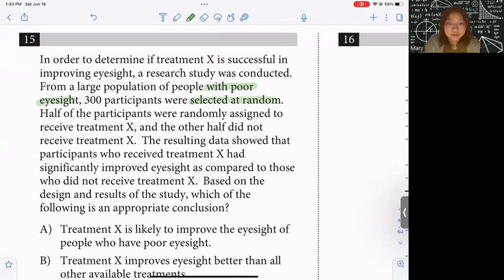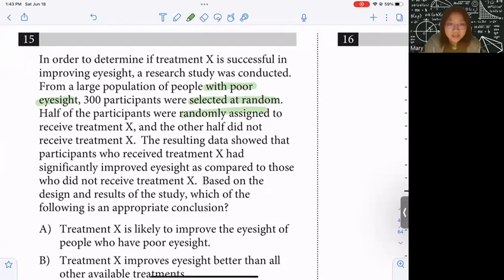Half of the participants were randomly assigned to receive treatment X, so random assignment, and the other half did not receive treatment X. The resulting data showed that the participants who received treatment X had significantly improved eyesight as compared to those who did not receive treatment X. Based on the design and results of the study, which of the following is an appropriate conclusion?